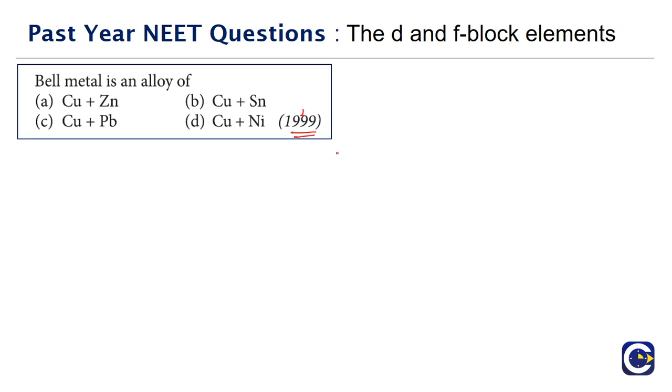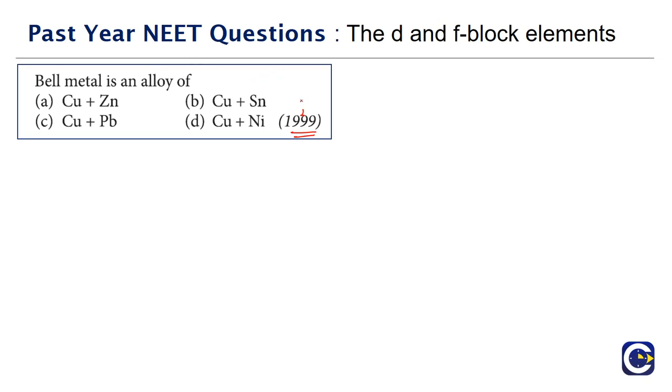So usually what we will see is in the recent years, like 2010 onwards, we will see that the level of questions, across the chapters, not only in the D and F block elements but across the chapters, is a little bit more not so very straightforward. But if you look at old AIPMT papers or DPMT papers, you will see that most of the questions will be pretty straightforward.